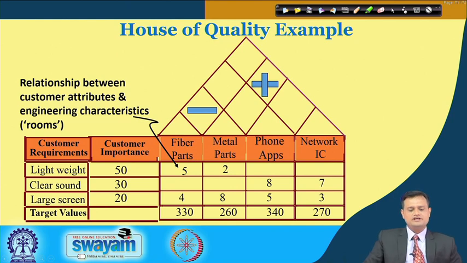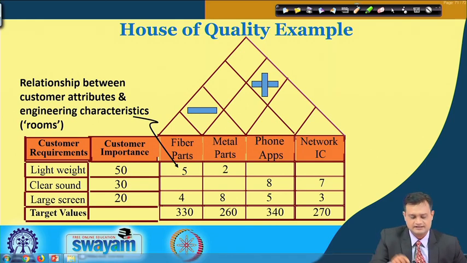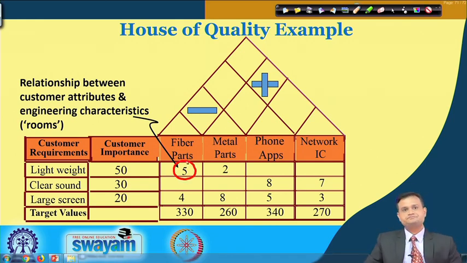Now we see that some numbers are filled in, for example the number 5. This number 5 says that, so far as my customer requirement of lightweight is concerned, for the fiber part my typical rating is, let us say, 5. In a similar way you can see phone apps, metal parts. So, in meeting a particular requirement, what is the rating of a particular technical specification?